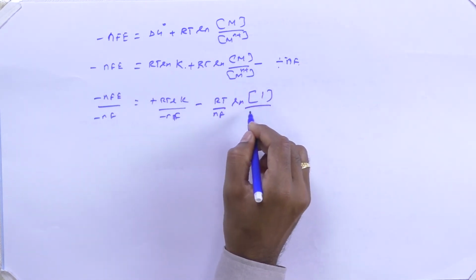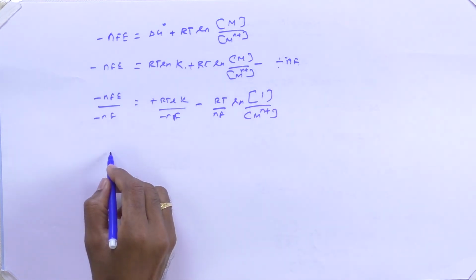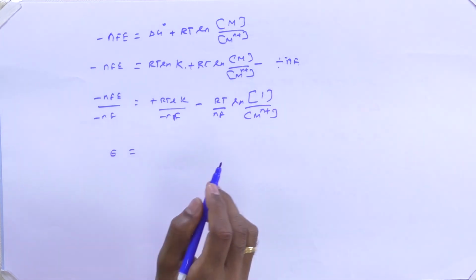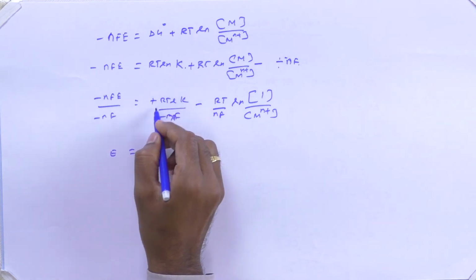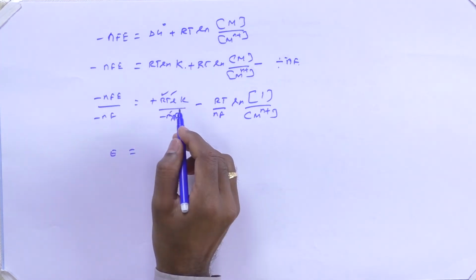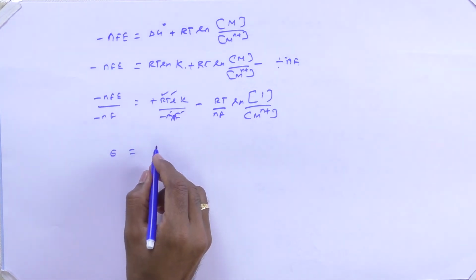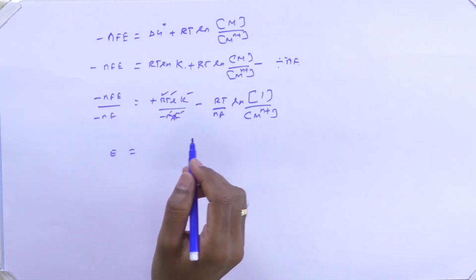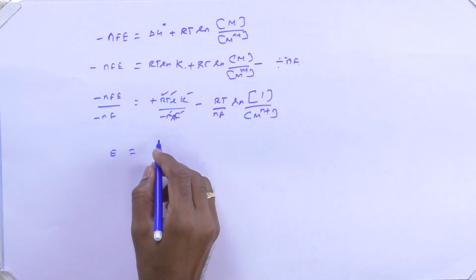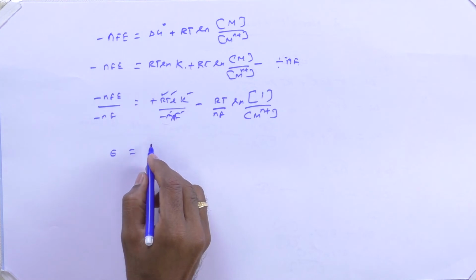Now it becomes E, that is electrode potential. All of this is going to be constant. R is constant, T is constant, n is the number of electrons transferred, which is kept constant, and F is Faraday. K is nothing but the equilibrium constant. All of these become constant values, so we can modify this equation as E0.